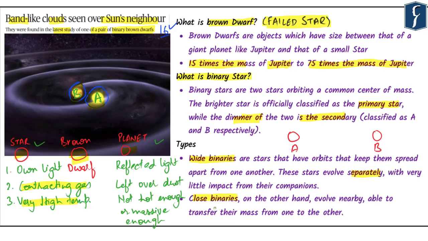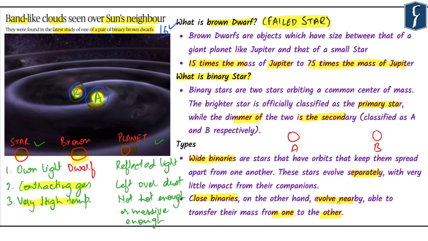The second type of binary stars is called close binaries. These evolve nearby and are able to transfer their masses from one to another. The primaries of some close binaries consume the material from their companion, sometimes exerting a gravitational force strong enough to pull the smaller star into it completely.